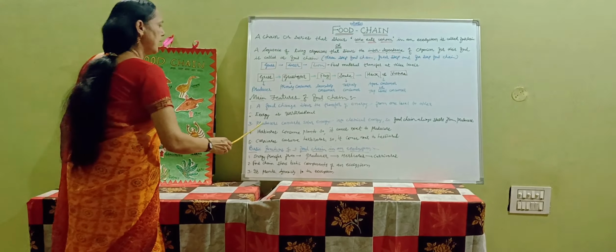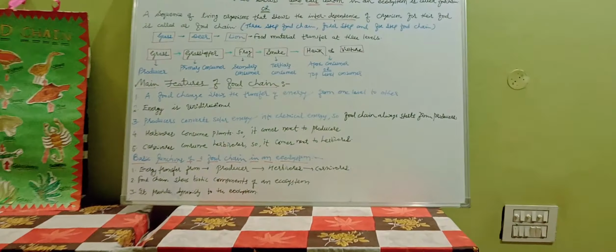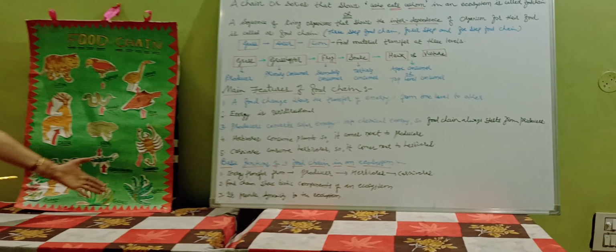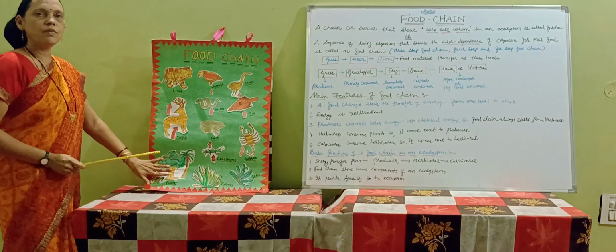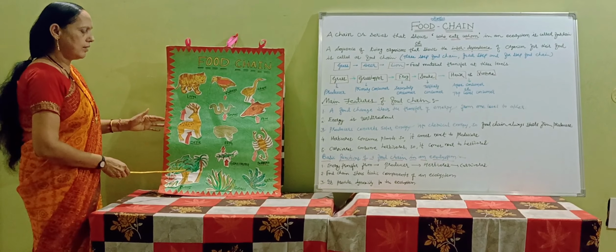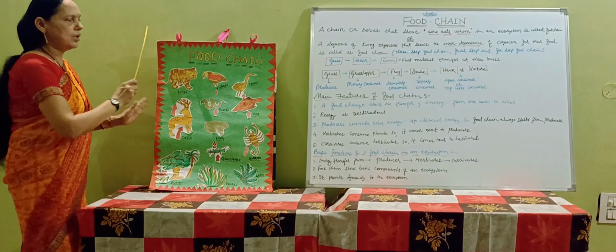Now the third point is that producers convert solar energy into chemical energy. All the producers, all the autotrophs, collect the solar energy and convert it into chemical energy, and that is transferred from the producer to the herbivore, herbivore to the carnivore.